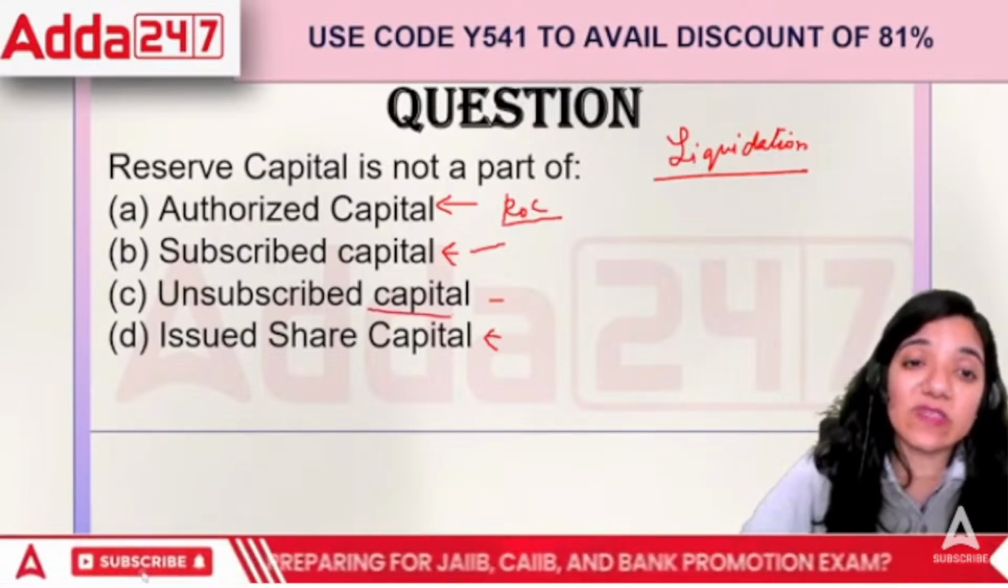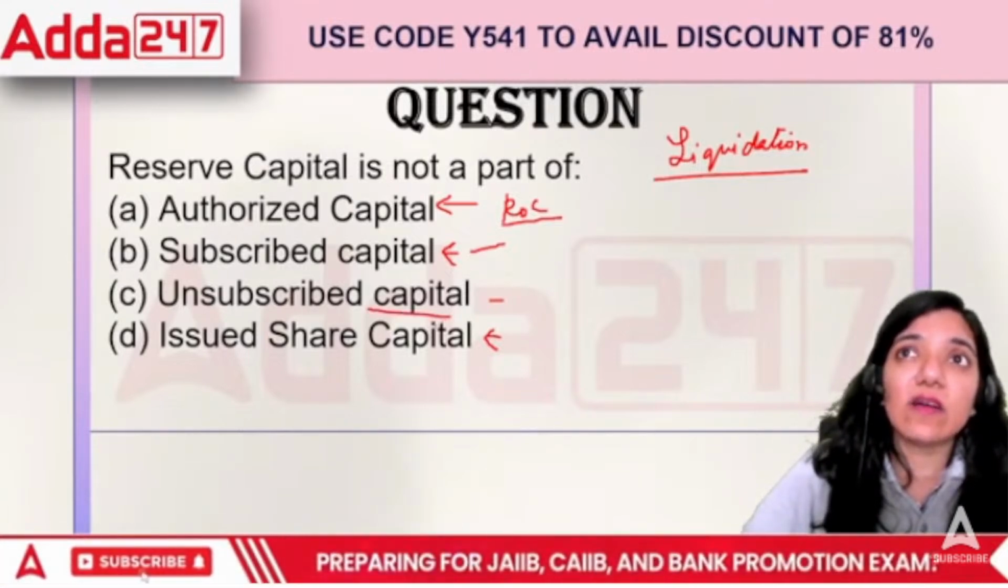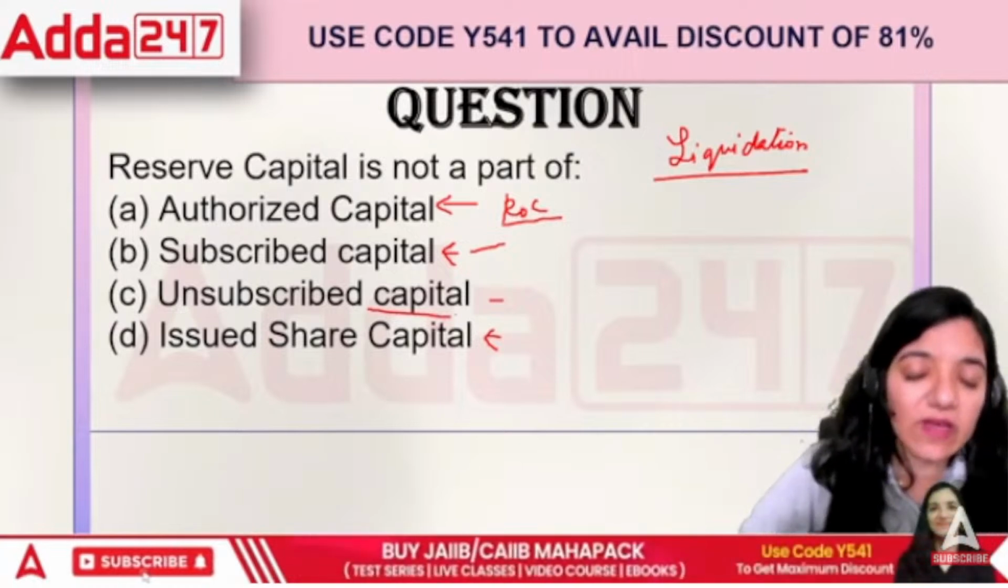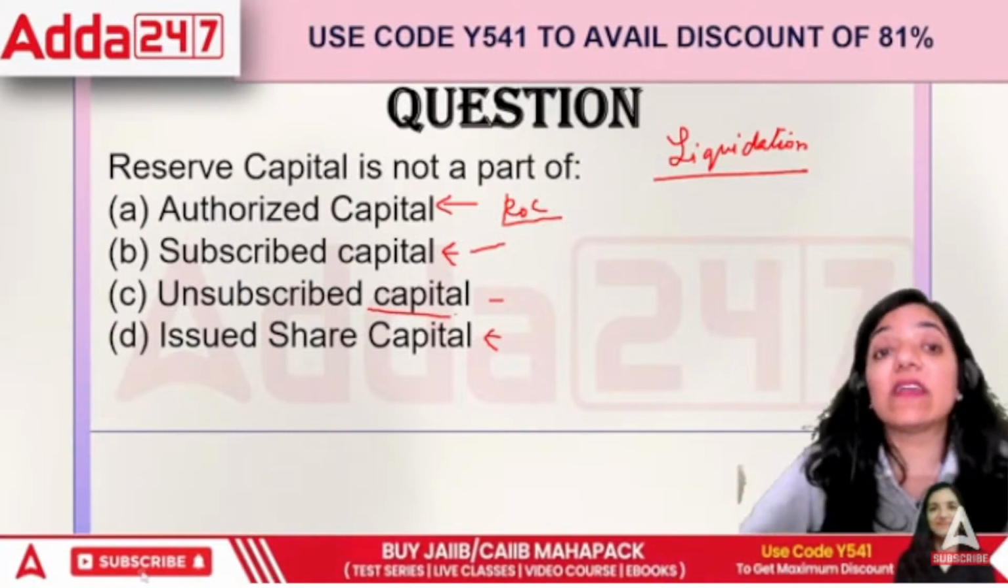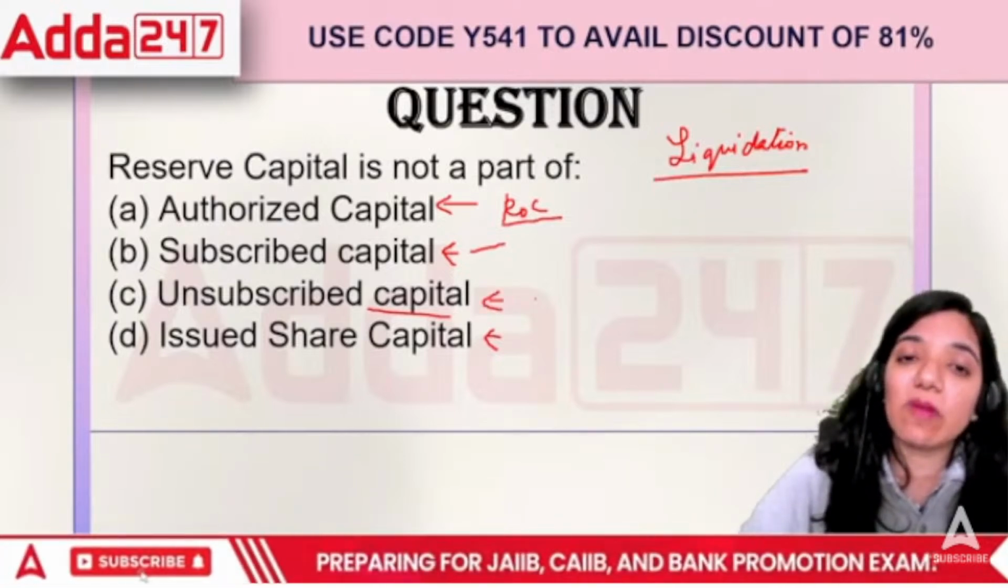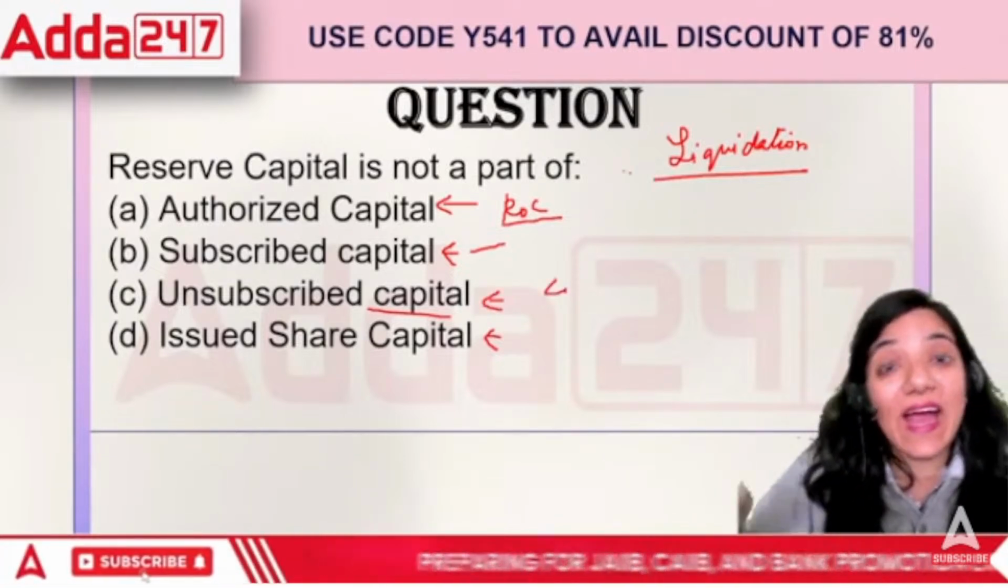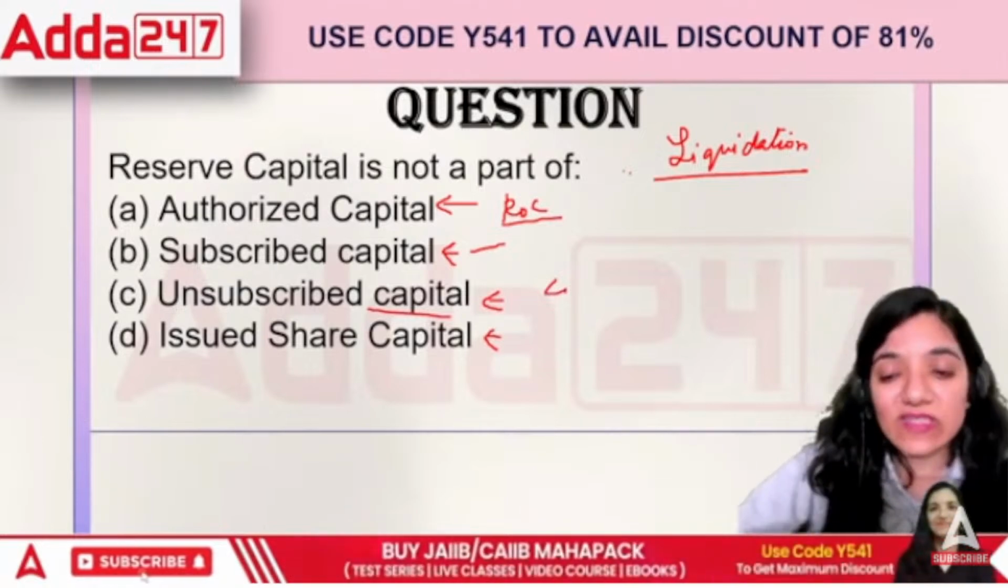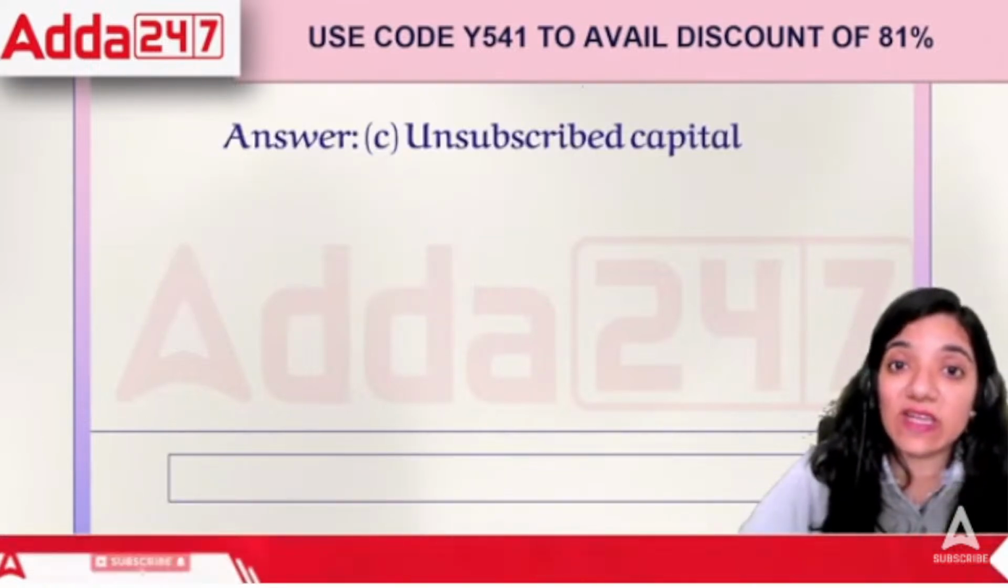It is the capital where the amount is not taken up yet. If this amount is not taken up yet, we cannot ask for it at the time of liquidation at all. At the time of need, how can we ask them? So in this case, the correct answer is unsubscribed capital.